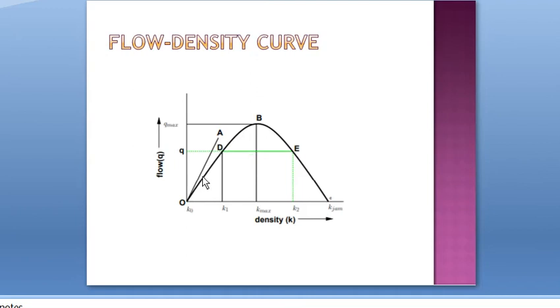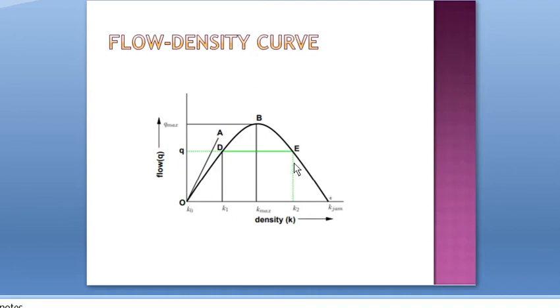Also, if we draw a tangent, that is the OD line, the slope of OD gives the velocity for the point D, and if we draw the line OE, its slope gives the mean speed at point E. It is clear that the slope of line OD will be more than that of OE, because it is more slanting.